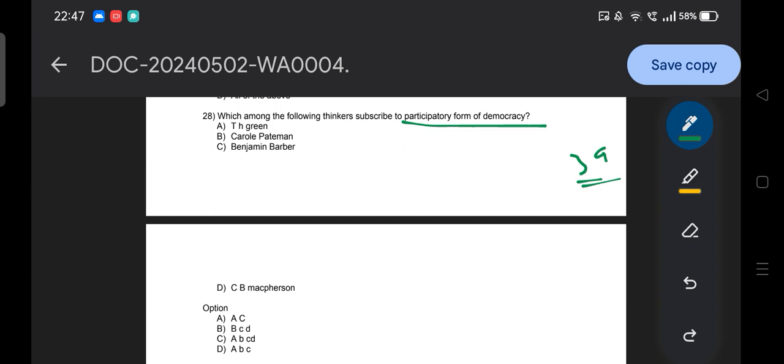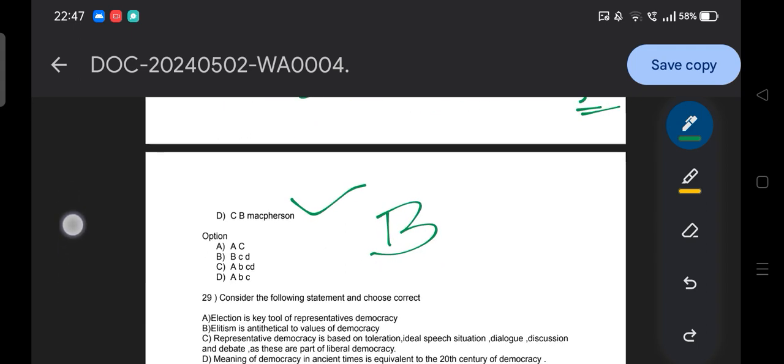So here the time is off. You can use the elimination method here. T.H. Green obviously cannot be there. Okay, Benjamin Barber, Carole Pateman, C.B. Macpherson, they belong to the participatory theory of democracy. B, C, D, so option B is the answer. Moving to the next question.